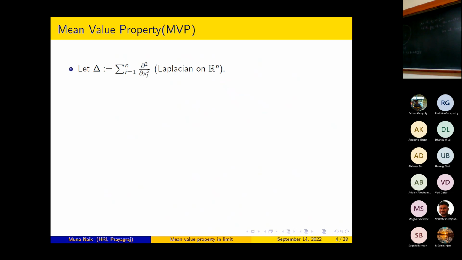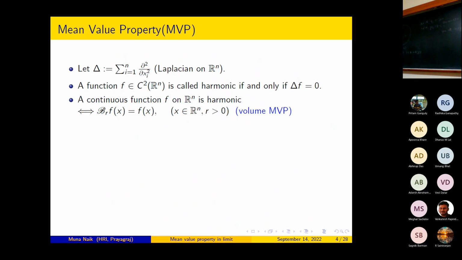Delta is equal to the summation i equal to 1 to n of del square by del x_i square, the Laplacian on Rn. A twice continuously differentiable function on Rn is called harmonic if and only if the Laplacian of f is equal to 0. So it is known that a continuous function f on Rn is harmonic if and only if this B_r f(x) is equal to f(x) for all x belongs to Rn and for all r greater than 0.